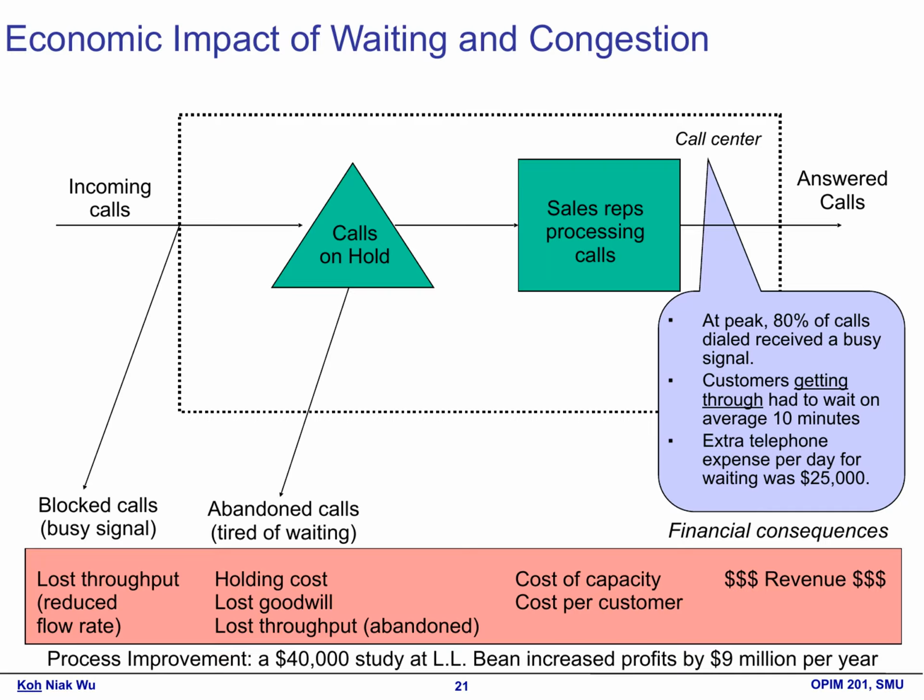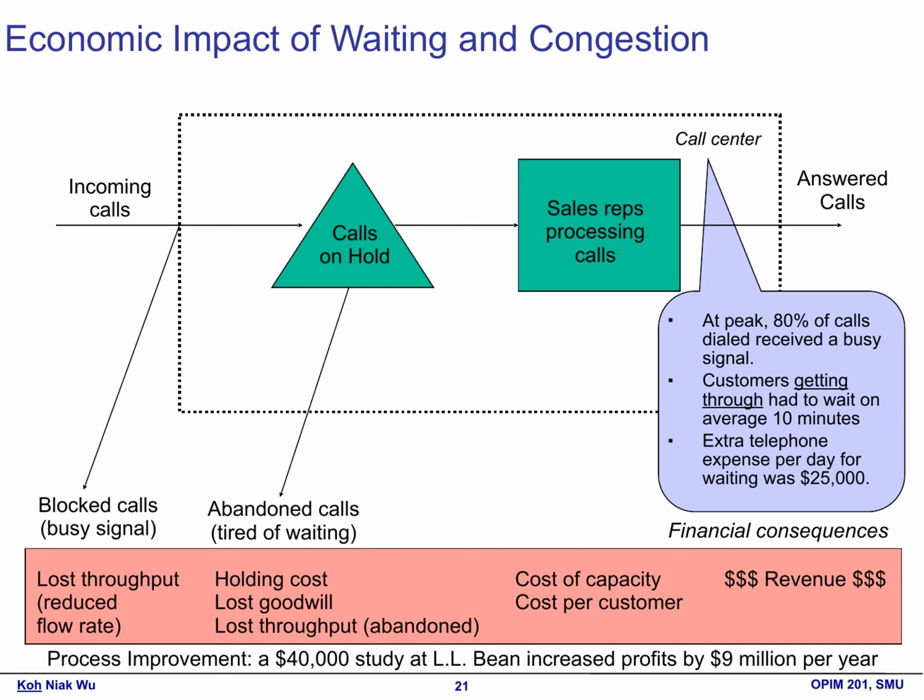LL Bean, a well-known retail company, faced significant challenges in its call center operations. The company recognized that long wait times and call congestion were affecting customer satisfaction and overall profitability. There are 3 key findings.